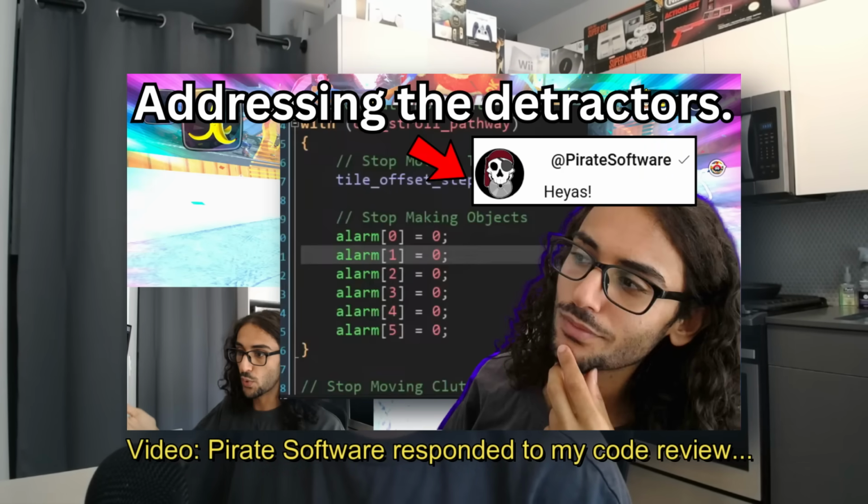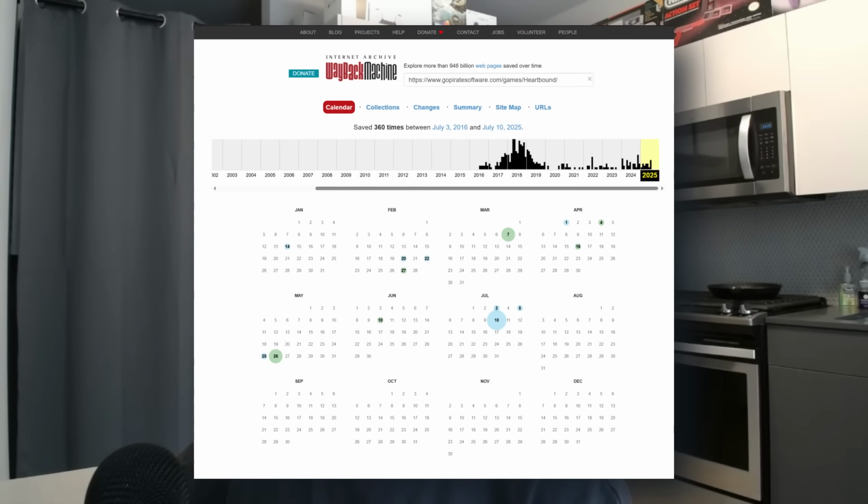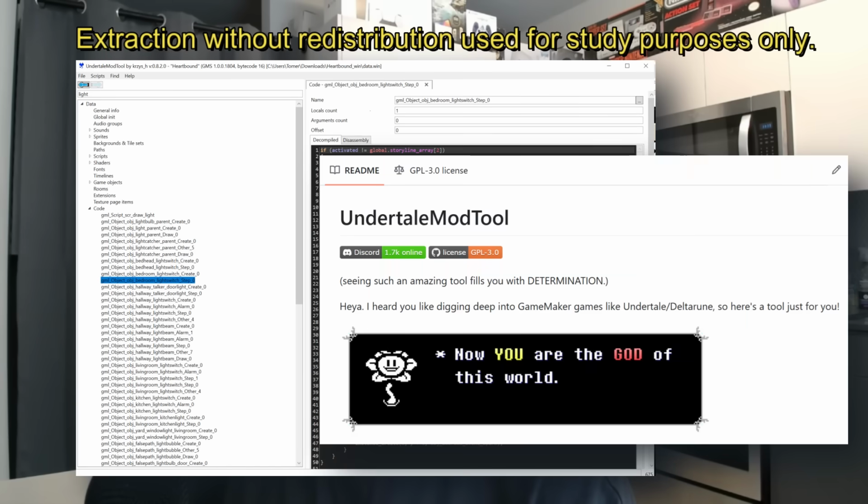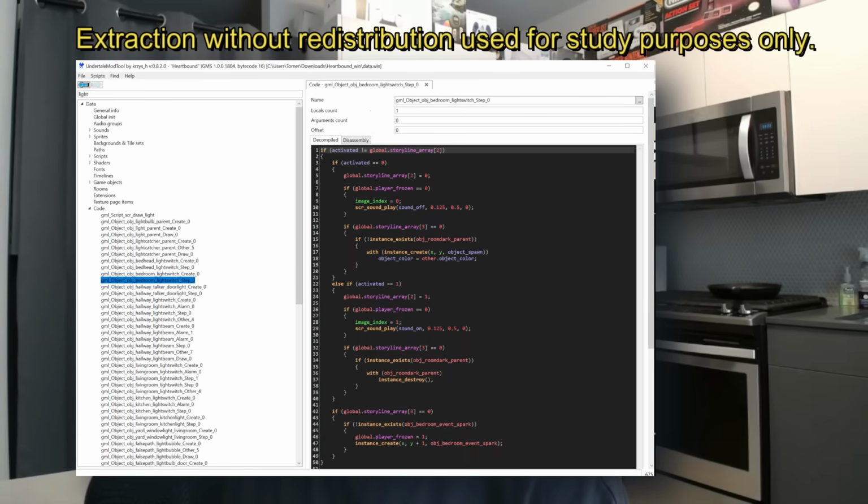Check it out. And so I figured maybe I can look for new information that I can bring my unique perspective to. Other creators, including myself, have covered the code snippets that he has shared publicly on stream. And so I thought to myself, wouldn't it be nice if I can address Thor's critique by finding code that he's written off stream to really get into the details? So I decided to scour Pirate's website on the Wayback Machine and noticed that he actually included his source code resources as early as 2018. Just to be clear, these are the resources for his demo version of Heartbound. I was able to extract the code that he's written using data.win and the Undertale mod tool, and I'd like to focus on that for today's code review.